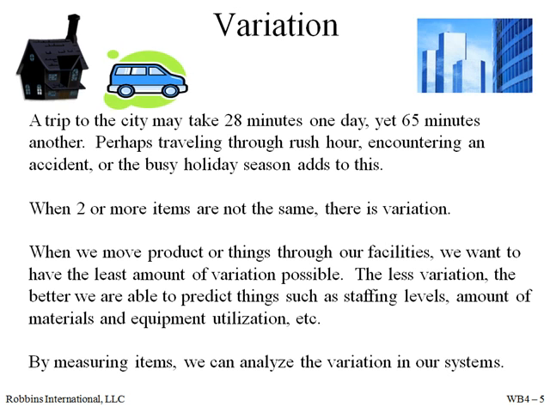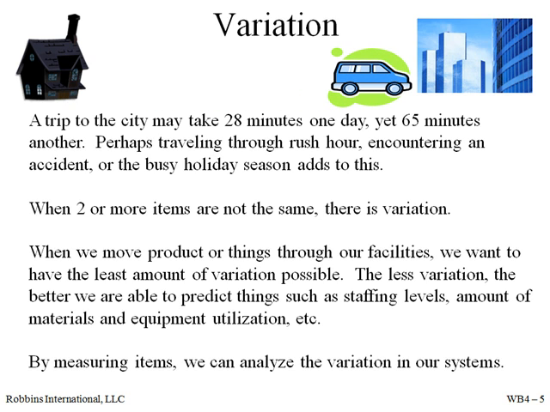A trip to the city may take 28 minutes one day, yet 65 minutes another day. Perhaps traveling through rush hour, encountering an accident, or busy holiday season adds to this. When 2 or more items are not the same, there is variation. When we move product or things through our facilities, we want to have the least amount of variation possible. The less variation, the better we are able to predict things such as staffing levels, material utilization, etc. By measuring items, we can analyze the variation in our systems.